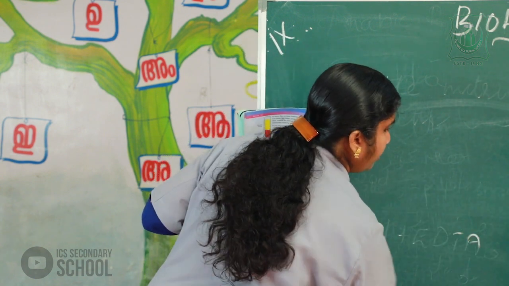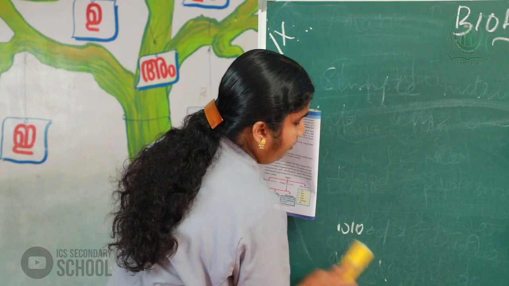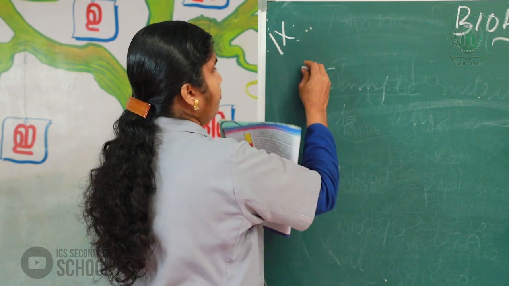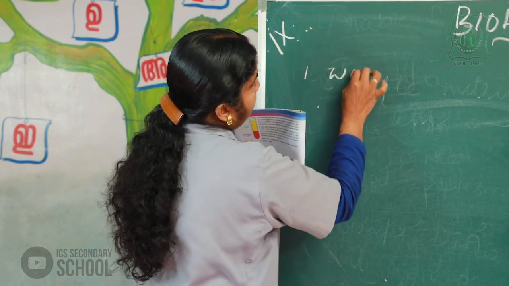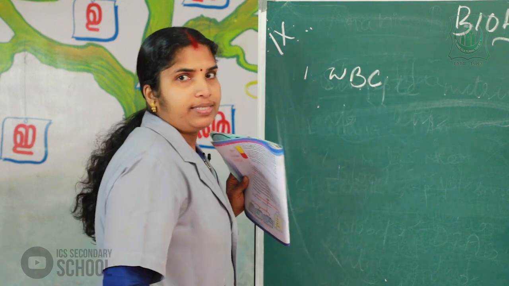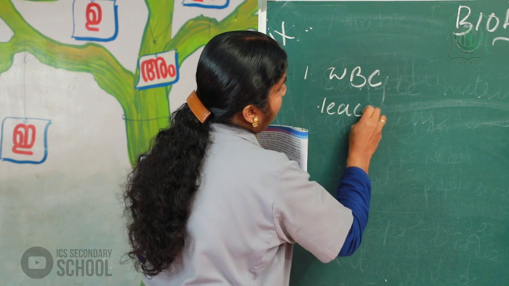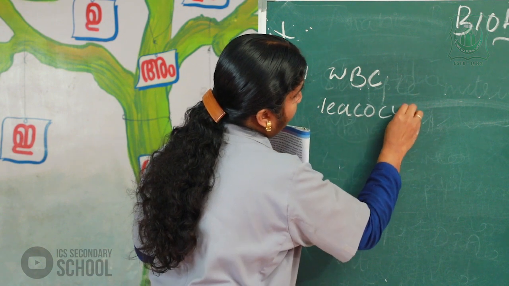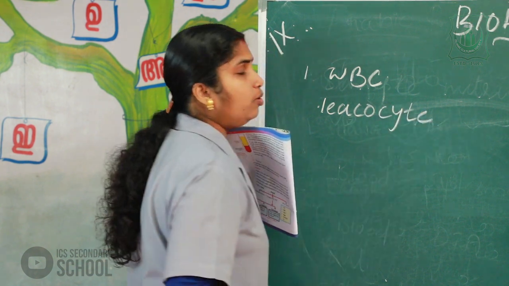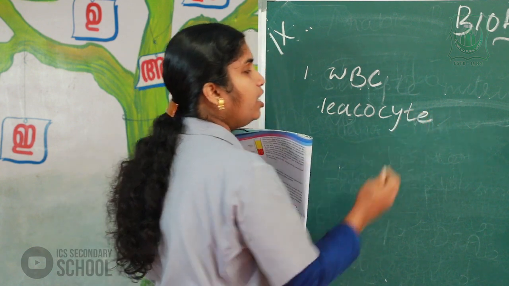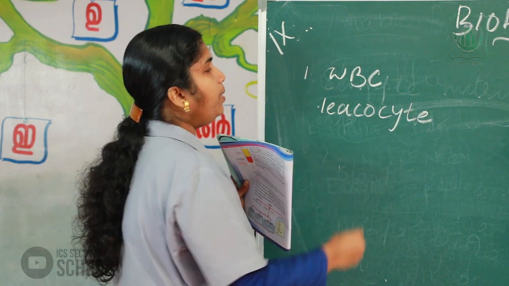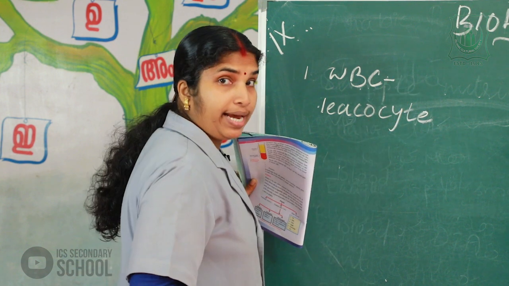Blood cells are mainly divided into 3. First one, WBC or leukocyte. Cyte means cell. Leuko means white. Leukocyte or WBC means white blood corpuscles.